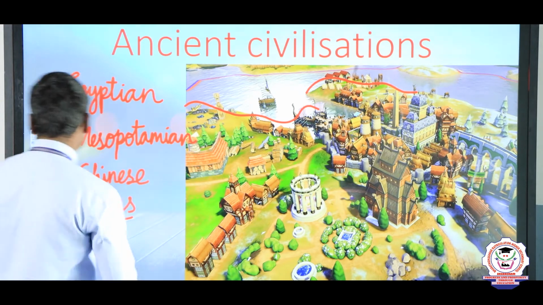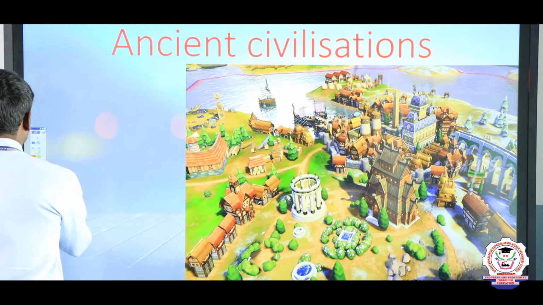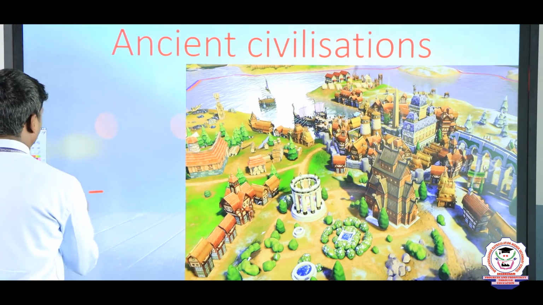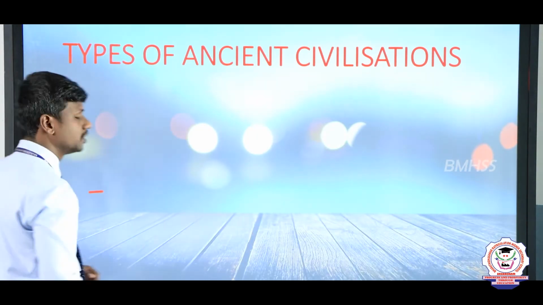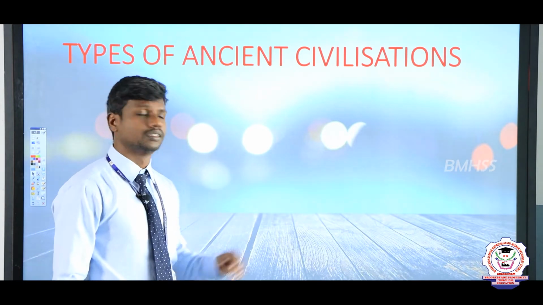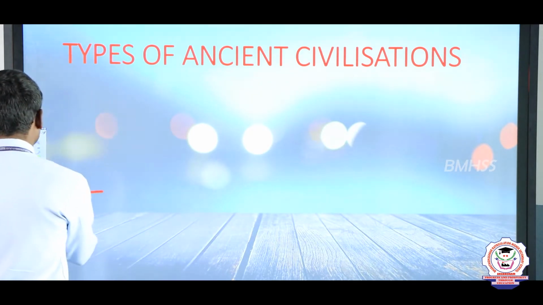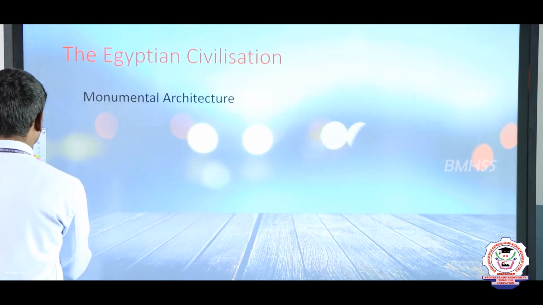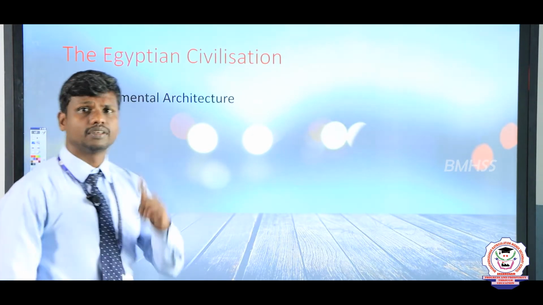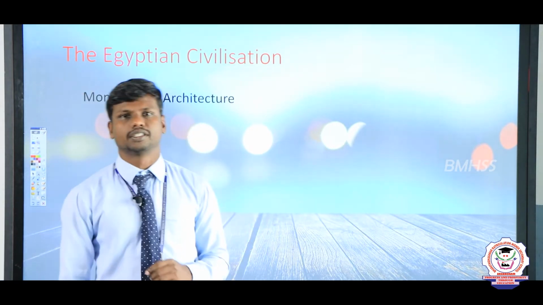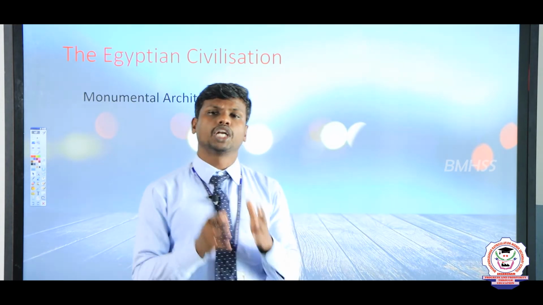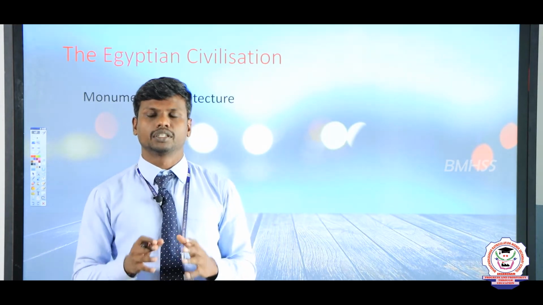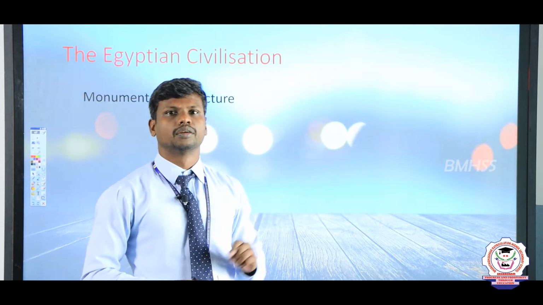Okay. Next we are moving on one by one. The first civilization. Just now I mentioned the types of civilization, and now we'll go with the first civilization, that is the Egyptian civilization. What kind of contribution did they give to the world? That is what we are going to study in this particular topic.